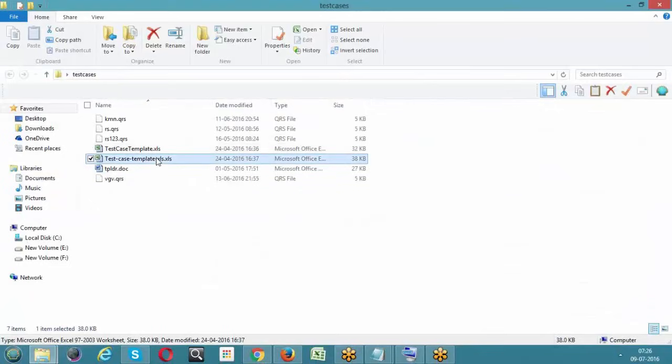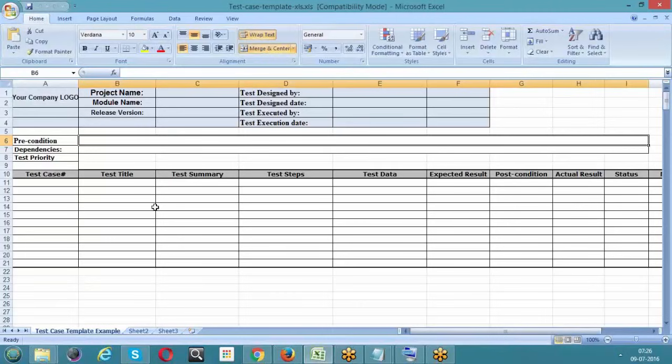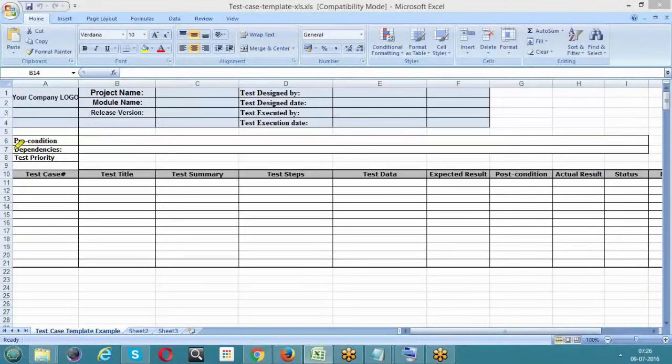Here is the other test case template. It looks a bit different, but all the fields remain the same. Here we have dependency, precondition, test priority, the logo of the company, the project name, module, designed by, date and so on. And here the test case description, which is the title they have given, test summary, test step, data, expected.